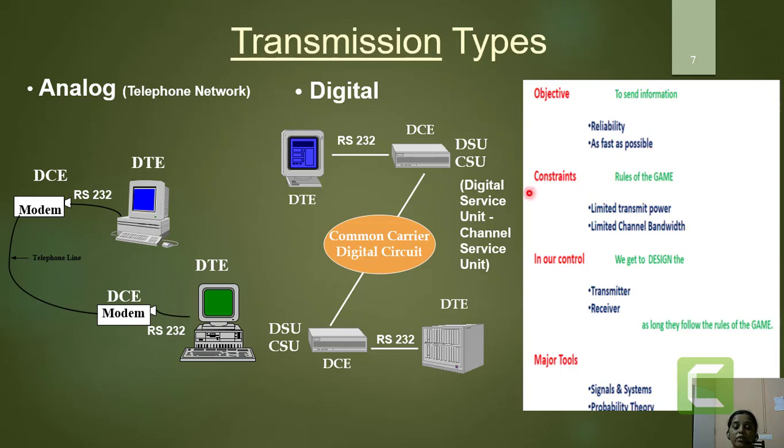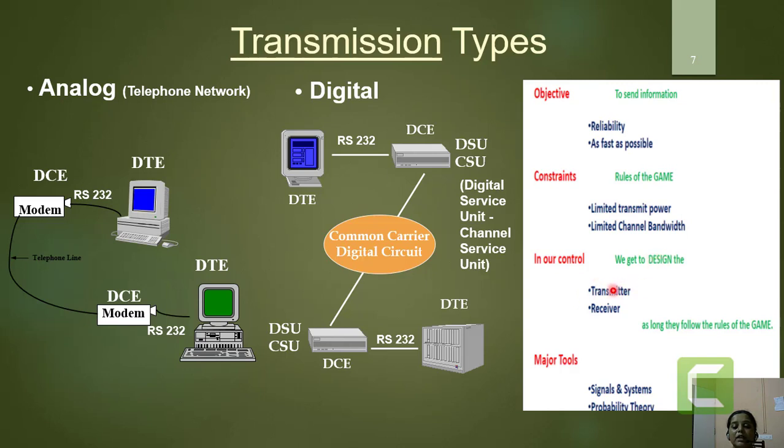But when we are looking for these objectives, the constraints with the channel or with the transmitted signal will be present. So either I have to work with less transmitted power for the signal, or I have to work with a limited amount of channel bandwidth. That's why we cannot get control of either of these two parameters. So what is remaining in our hand? We are left with the design of the communication system.